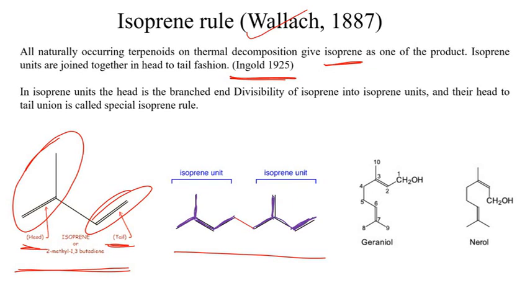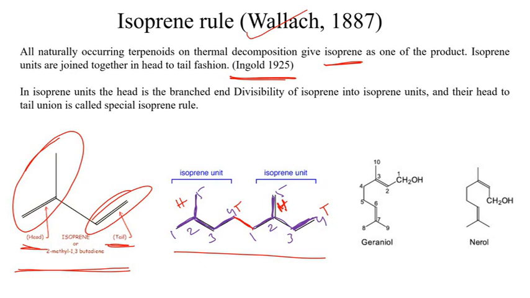As you can see, I'll write 1, 2, 3, 4 and 5 carbon, and 1, 2, 3, 4, and this is a branched 5 carbon. These two are joined together here. We can say that the branched part is the head, and this is the tail part. So the head of one isoprene unit is joined to the tail of the other isoprene unit. That is what he meant to say. So, head to tail fashion.